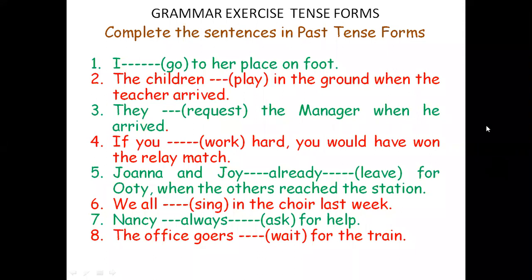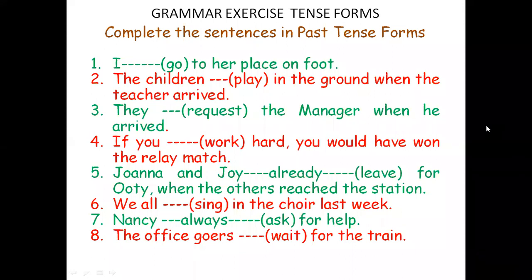If you work hard, you would have won the match. Here, would have won the match means it is the third type of if clause. First type is open condition. Second one, improbable or hypothetical. Third one is past perfect. That means impossible condition, because the condition cannot be fulfilled and the result is not possible. That is the meaning of the impossible type if clause. Here, you would have won. That is the wonderful clue for you to fill up the blank space.